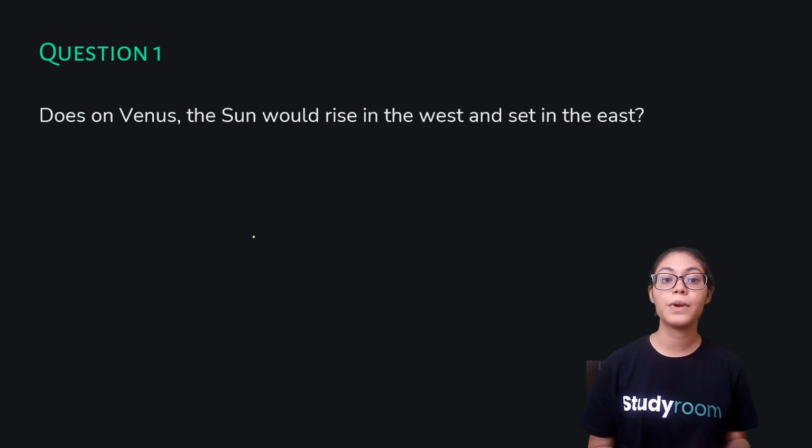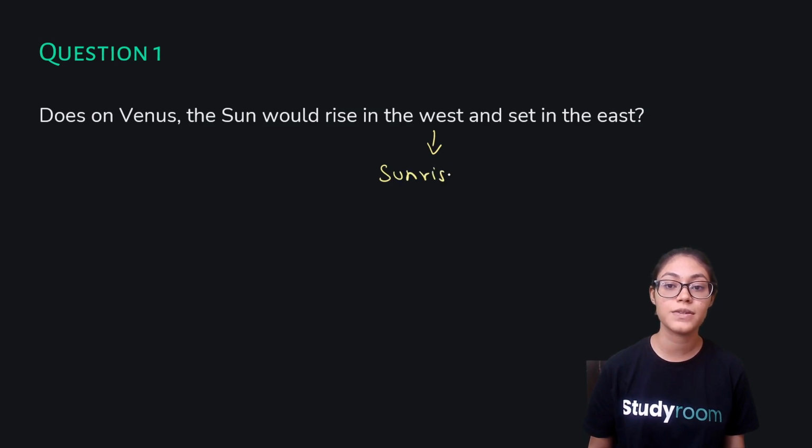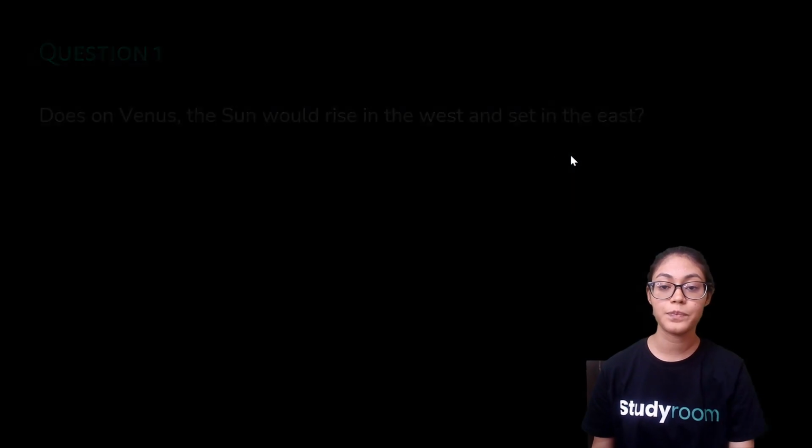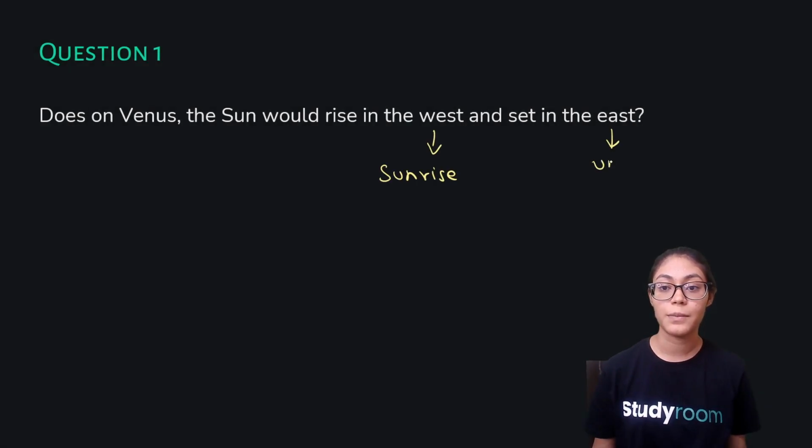So what would be happening on Venus? Yes, the sun would be rising in the west. So sunrise would be happening in the west and it would be setting in the east. So sunset would be happening in the east. Am I correct?